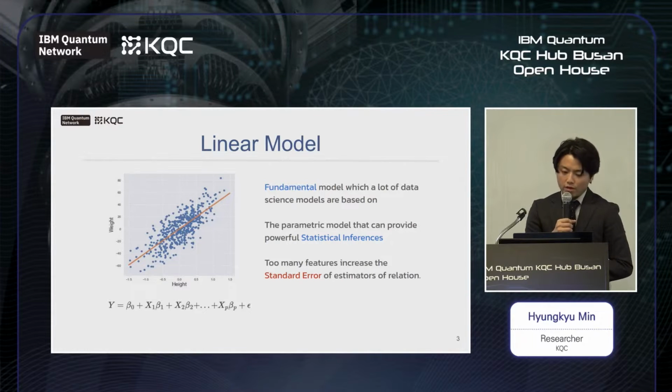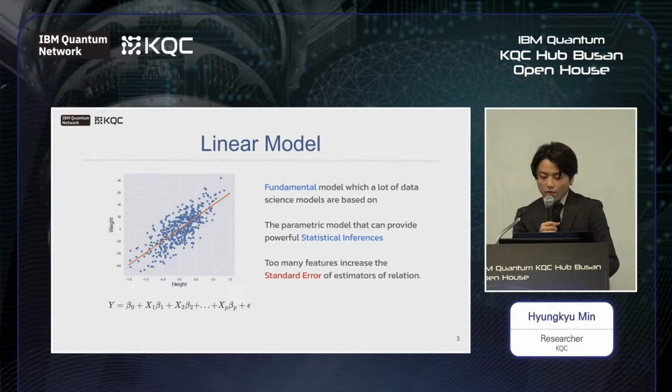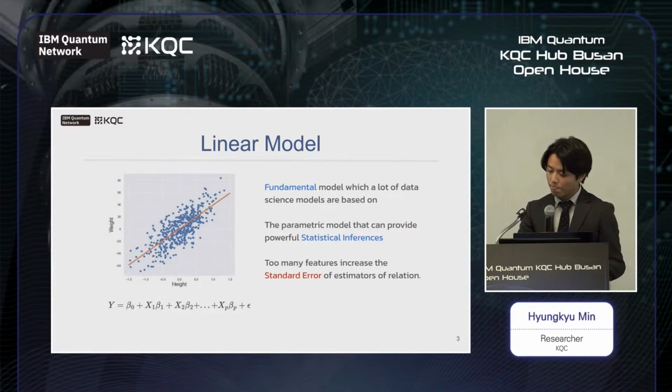It is safe to say that the linear model is the most important model in data science. First of all, the linear model is important because almost every statistical analysis and data science model is based on the linear model. Therefore, by studying the properties of the linear model, we can develop the result into other models.